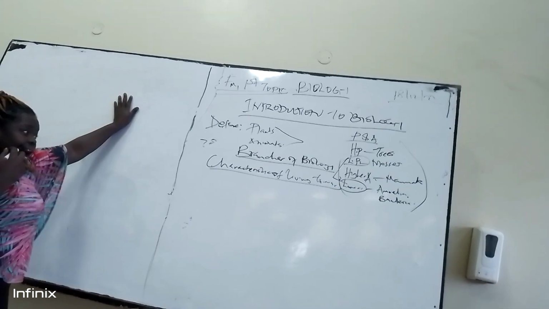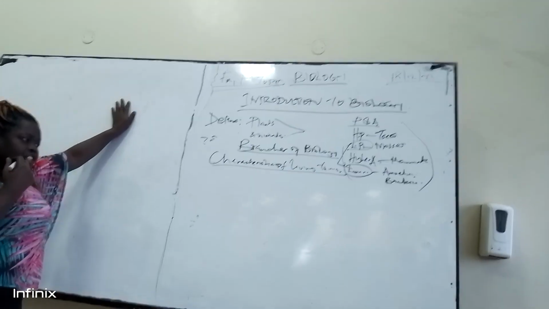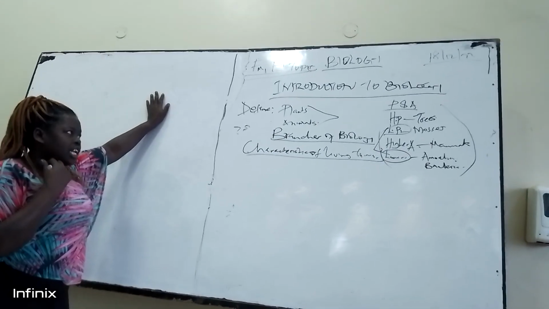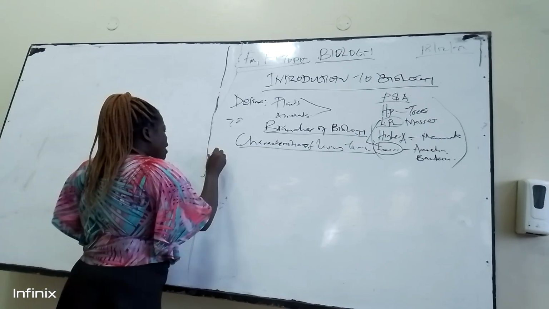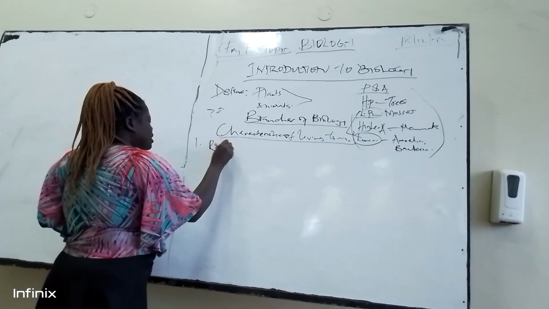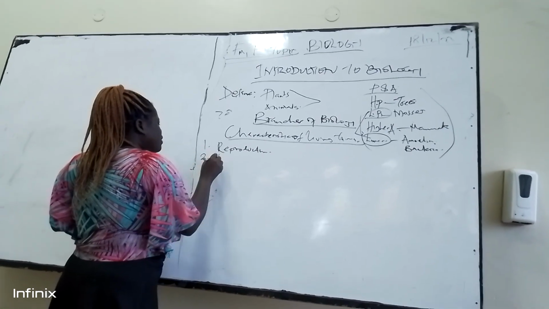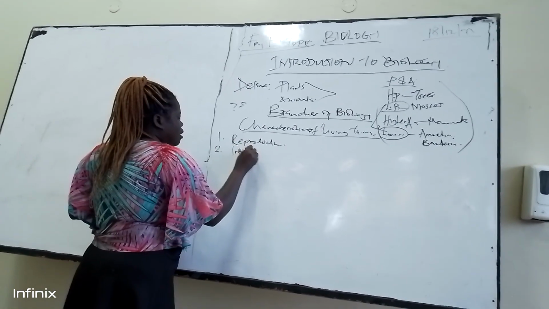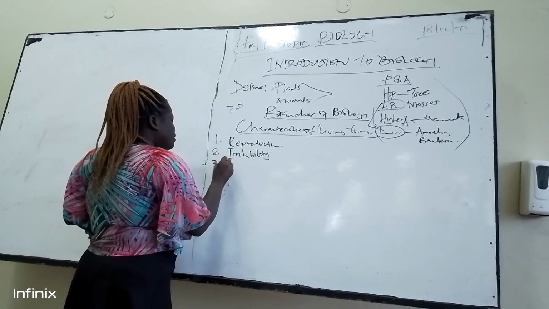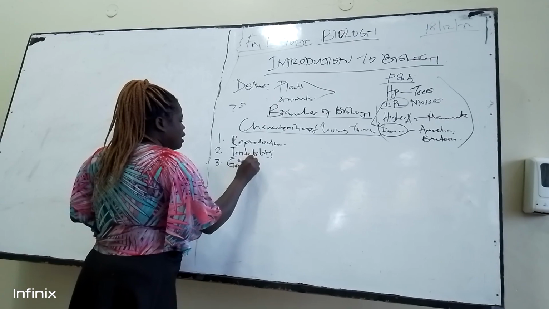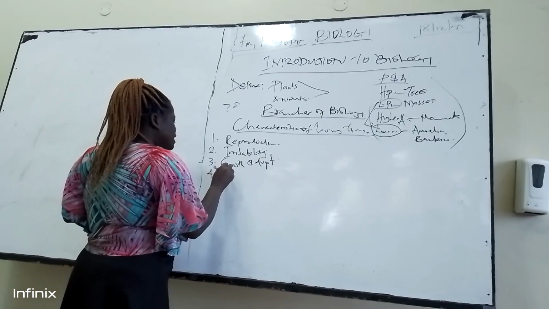Both plants and animals have different characteristics, or they share some of the characteristics. In general, we're going to talk about general characteristics of living things, be it in plants or animals. Number one, we have reproduction. Number two, we have irritability. Number three, we have growth and development. Number four, we have movement and locomotion.